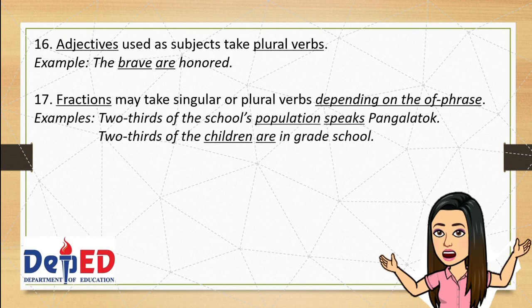Let's have some examples. 2/3 of the school's population speaks Pangalatok. Here, the main subject in this sentence is population, which is part of the of phrase of the school's population. And since population is singular, it takes the singular verb speaks.